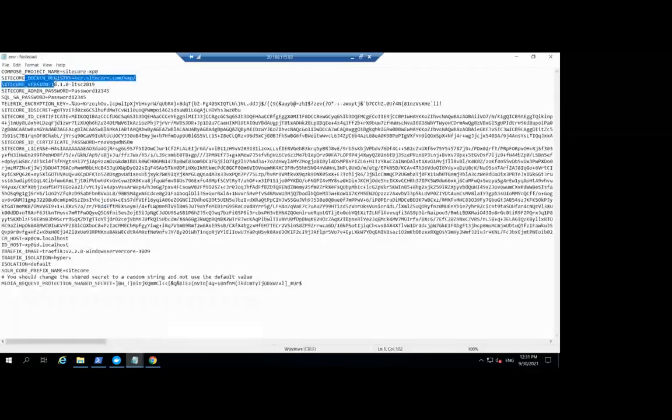See, the Sitecore Docker registry, the one which I explained at the time of the images, and which Sitecore version, and what the SQL password is, and the Telerik encryption key, and identity certificate, and Sitecore license. The Sitecore license is also converted to base64 format, and you can find the Sitecore identity certificates and everything here. So whatever environment variables we need to reference in the Docker Compose file, we can define here and use them. That is the main purpose of the environment file. In a single file we can make a change, and it will be reflected across all the required areas.